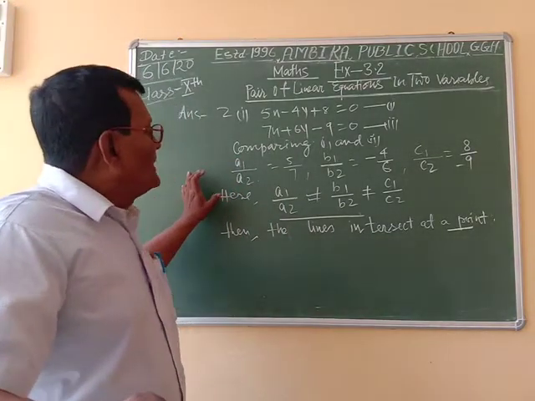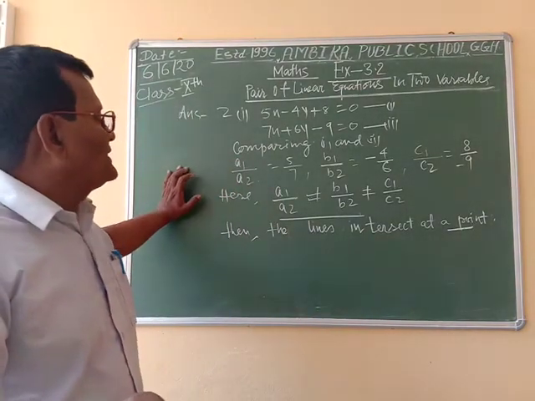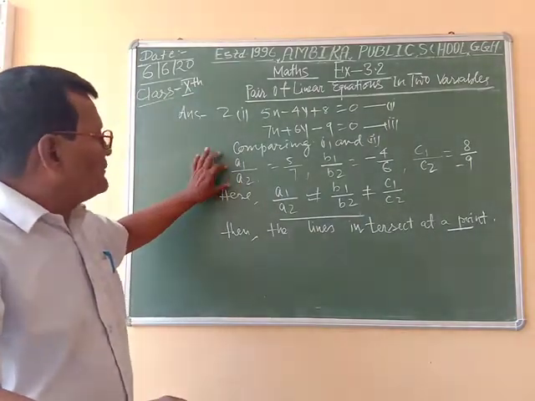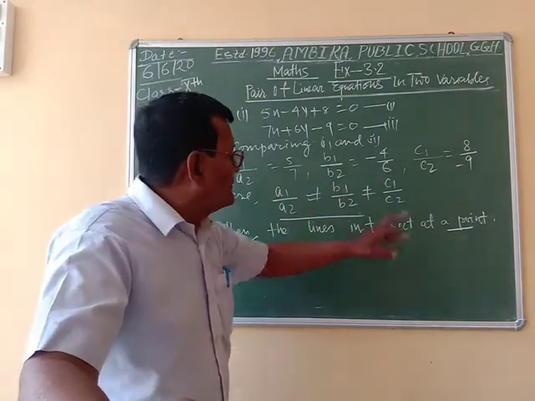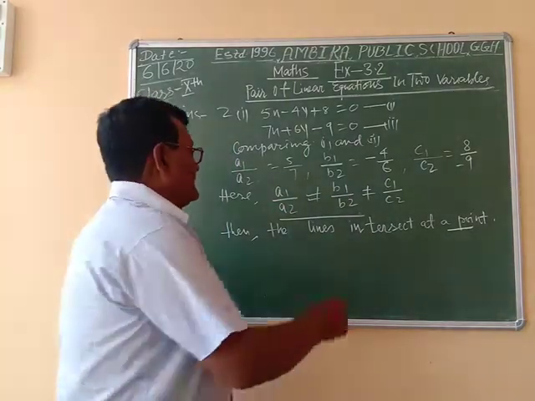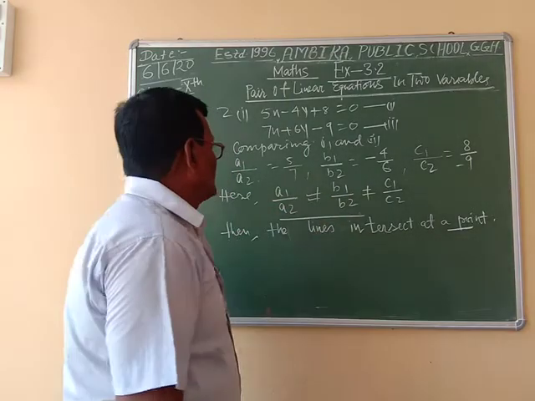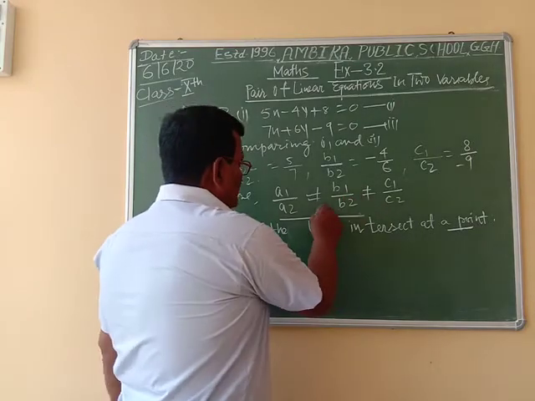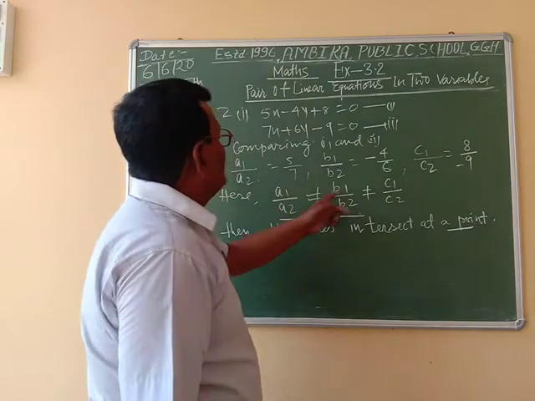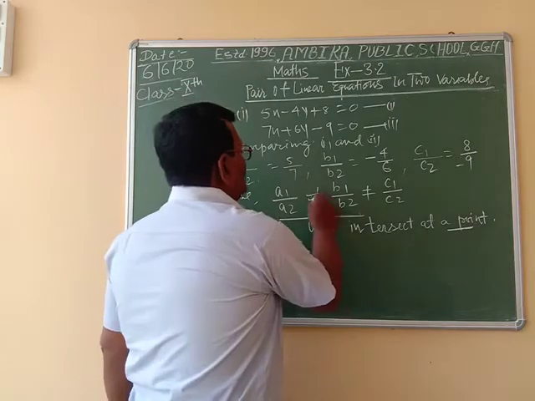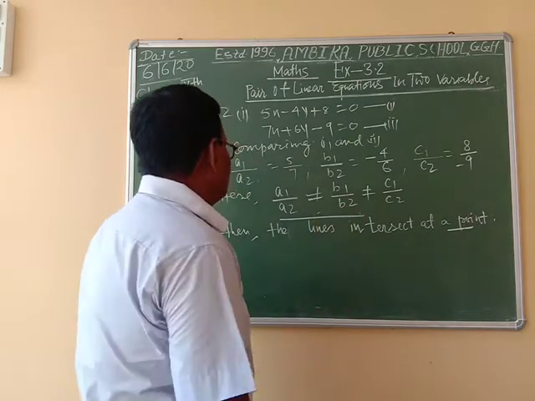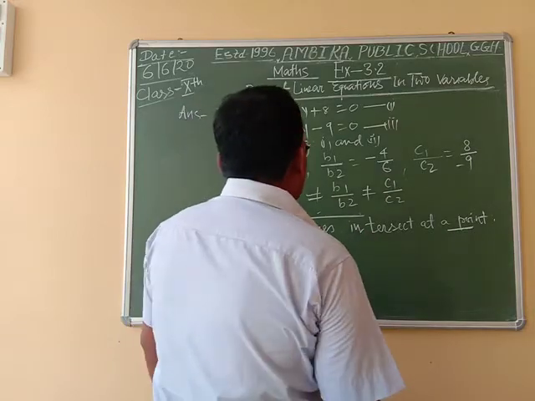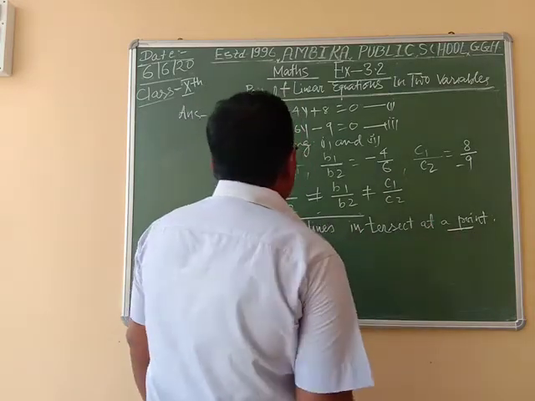In question one, from both equations we will find the value of A1 by A2, B1 by B2, C1 by C2, and compare A1 by A2 with B1 by B2. Here we see that A1 by A2 is not equal to B1 by B2. So in this situation, the lines intersect at a point.